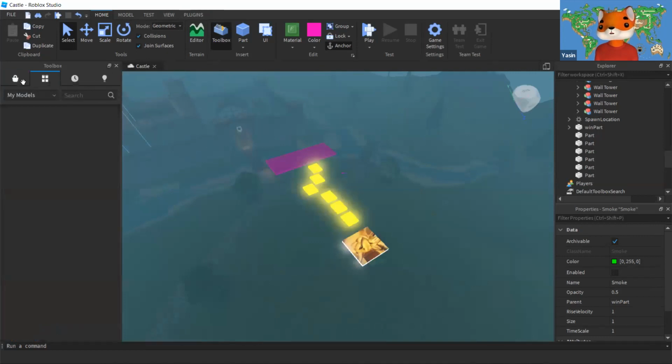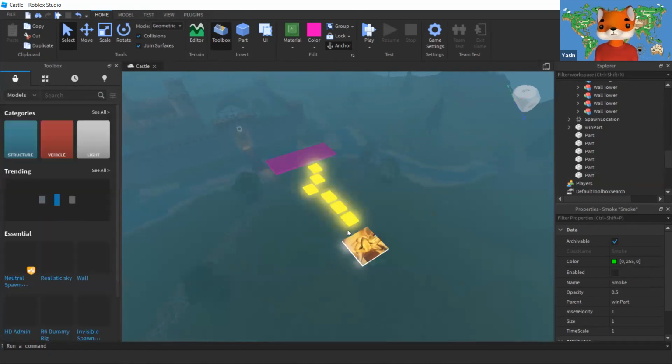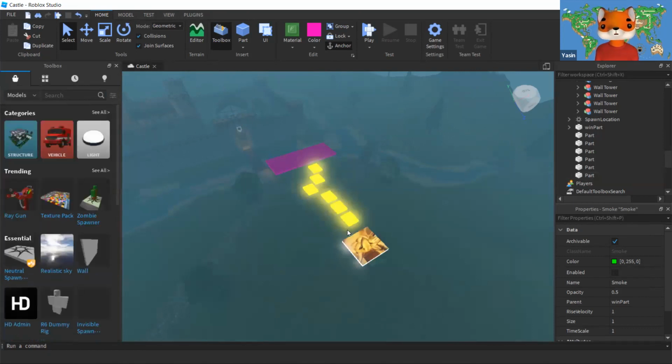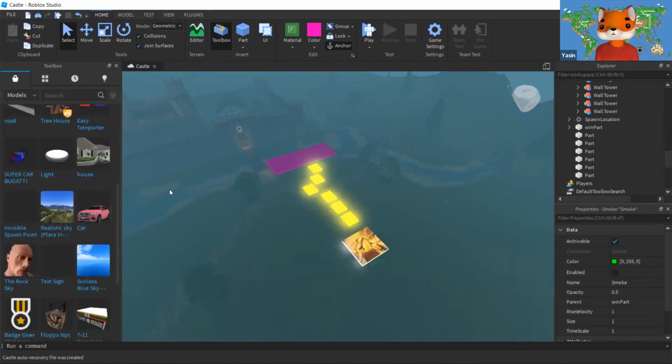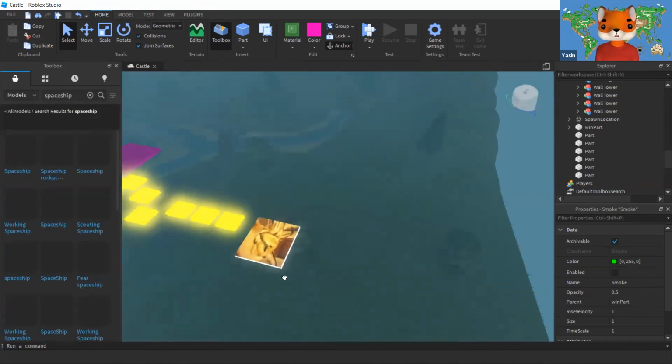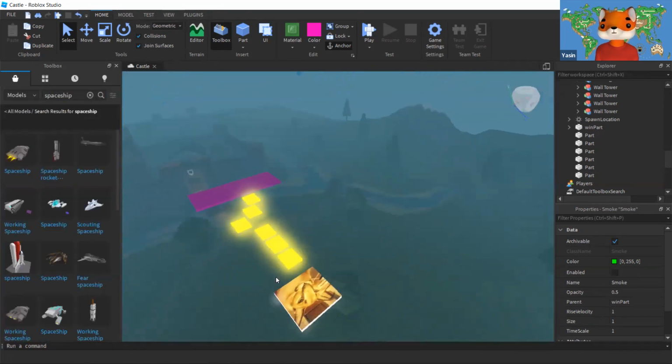Yeah, a timer. We need to finish the obby within some time, else all the blocks are going to fall apart. Wow, that's cool. That's creative. I like it. What else? We can write a timer. Now, because this is your very first time over here, I'm just going to look for a spaceship. Let's see if we can get a cool spaceship that we can add up across here.